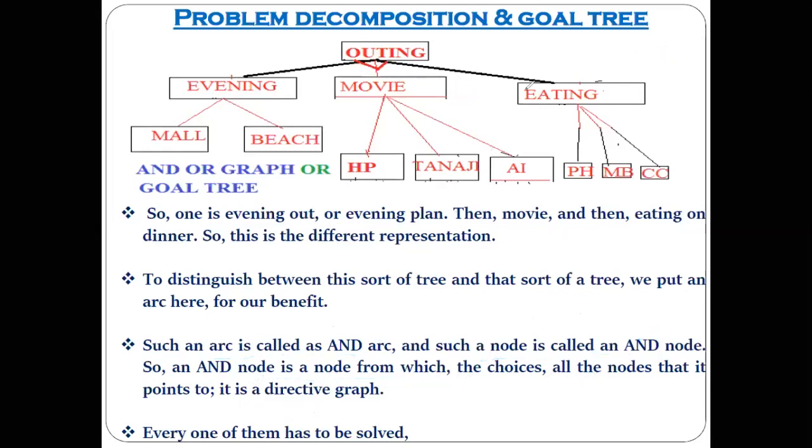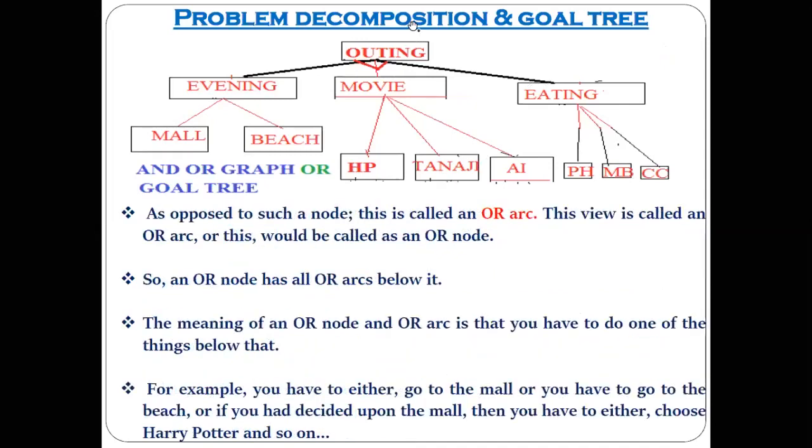Okay. And also there you can see another arc, that is called an or arc, which indicates that you have to do one of the things below that. Correct? All the things are not compulsory. The choice has to be made from the remaining options.